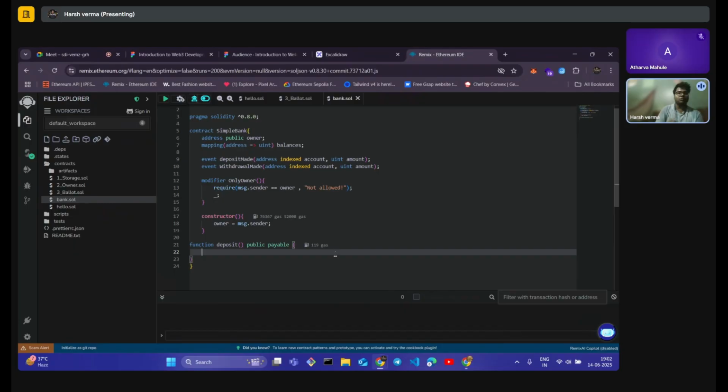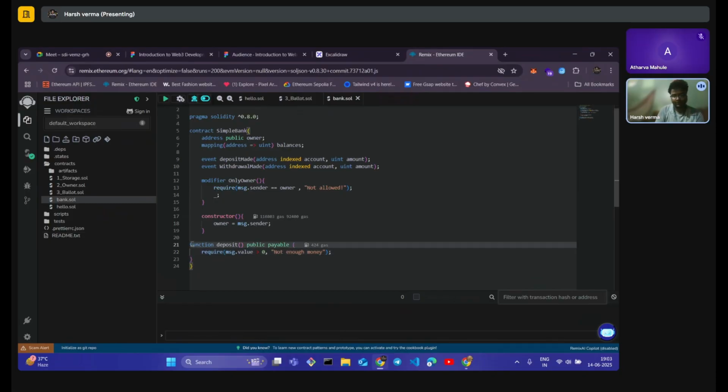Now let's set a requirement. We need users to give us some money. We can't deposit zero money, $0 or 0 rupees, right? So we have to state a condition for it. We will be using require for it. We will be saying msg.value. See, msg.value is another global variable. It basically shows the amount of money the person who is interacting with it is sending to us, and it should be greater than zero. If the money the person sends is greater than zero, it will pass. Otherwise, it will say not enough money, and that is how it will work.